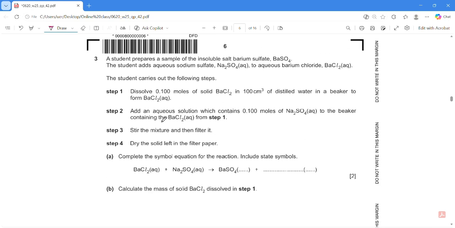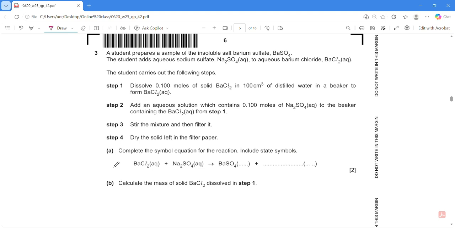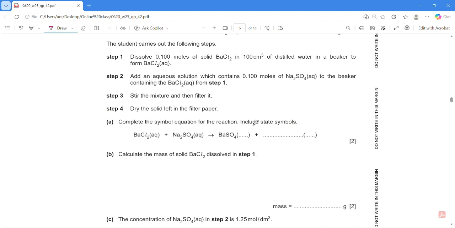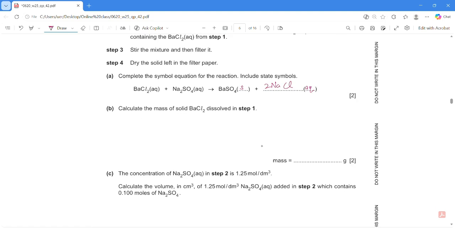Great. Now, question 3. A student prepared an insoluble salt, blah blah blah, all steps. Complete the simple equation. Okay, so this one, double decomposition. The first product, BaSO4, will be the insoluble salt, so solid state. And then the second product will be NaCl. It will be aqueous state, so balance this to 2NaCl.